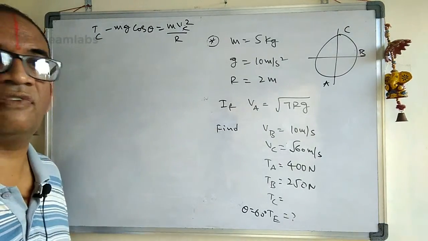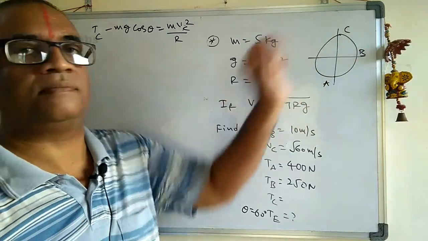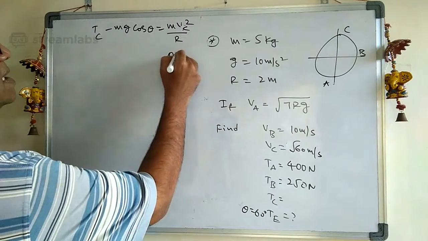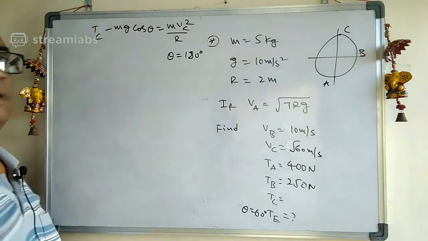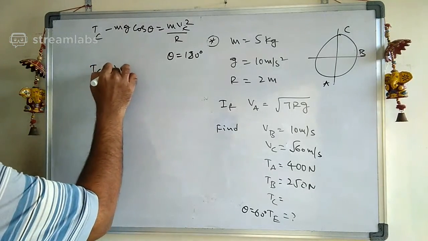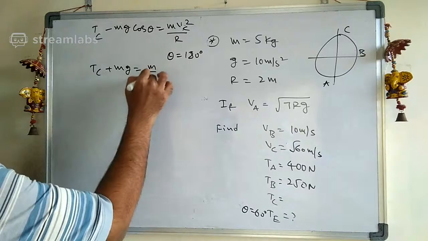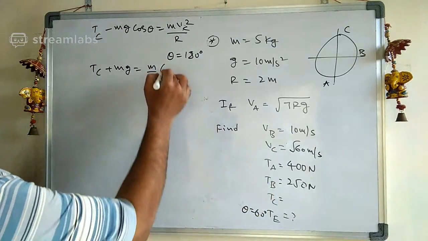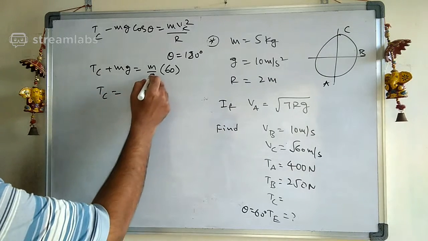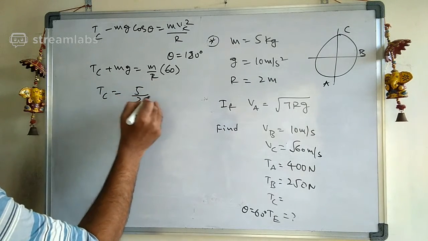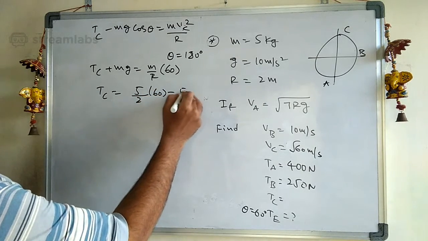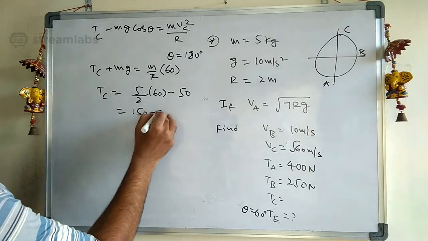Now see carefully. I travel from A to C, so what is the theta value here? The theta value is 180 degrees, and cos 180 is minus 1. Therefore Tc plus mg is equal to m by r into Vc square. Vc square is nothing but 60. Therefore Tc is equal to 5 by 2 into 60, which is 150, minus mg, which is 50.